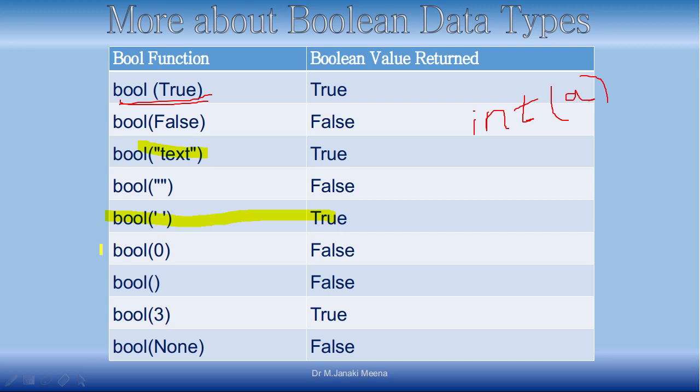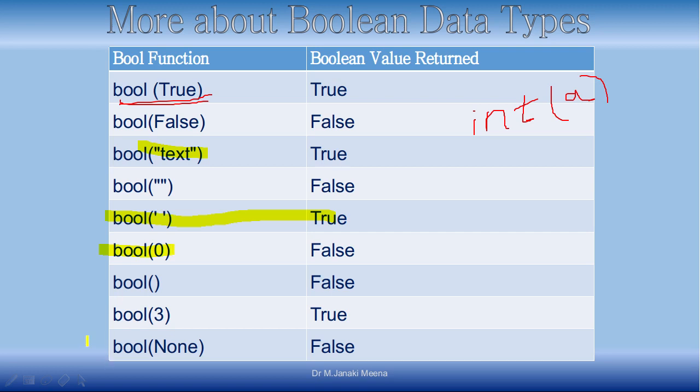When I have bool of 0, it's going to be false. For integers, bool of 0 is false. Other than 0, all are true, let it be positive or negative. For strings, if I immediately close the quotes, open and close with nothing in between, then it is going to be false. For all other cases, it is going to be true.